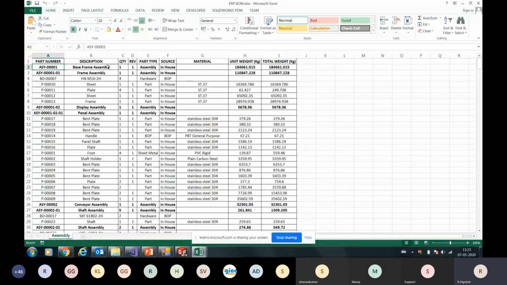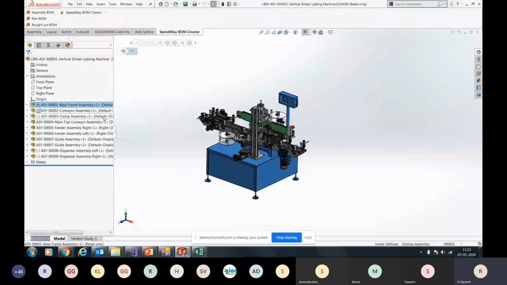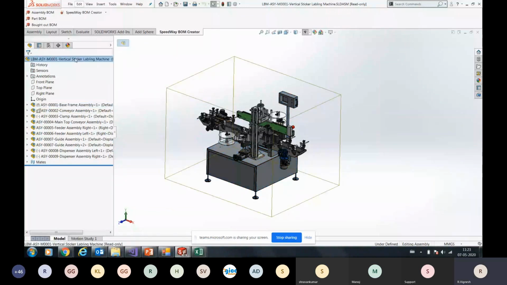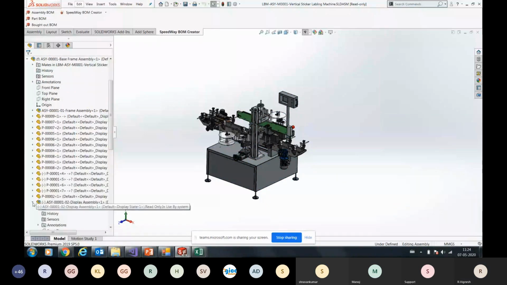Let me explain how this BOM has been created. There is a main machine, a main assembly, and subassemblies ASY01, 02, 03, 04, 05, 06, 07, 08, and 09. Inside 01 there is another subassembly. There are two subassemblies here, and certain sets of parts.